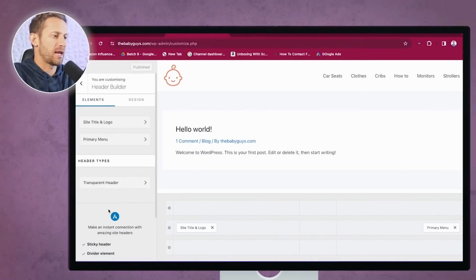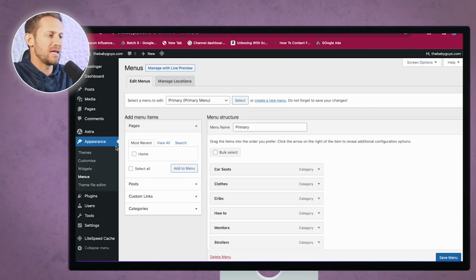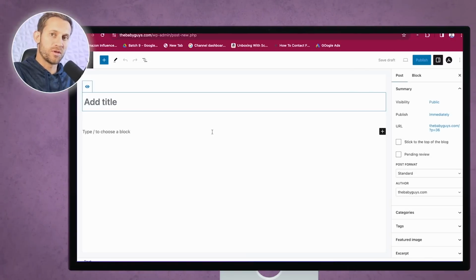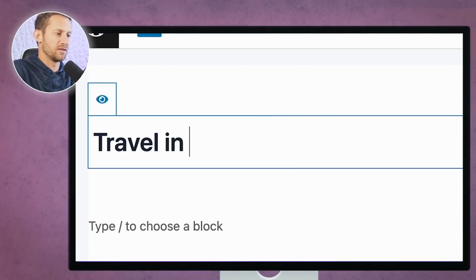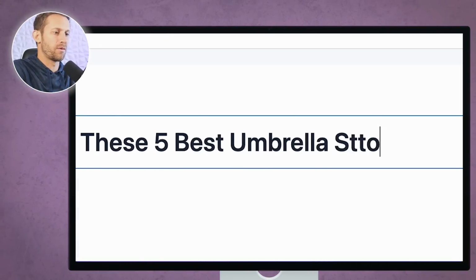And so you can see right here, we're going to head back to this WordPress dashboard. We're going to click X right there if you're where I'm at. And once we're on this main dashboard, we're going to go to posts, and we're going to go to add new post. Now you remember we had a title earlier that it chose for us, and it was something along the lines of travel in style with these 5 best umbrella strollers or whatever it was.